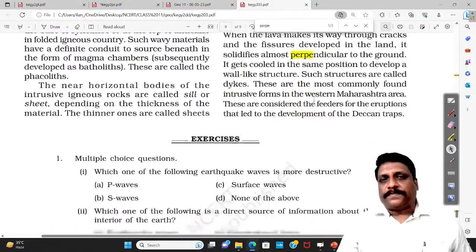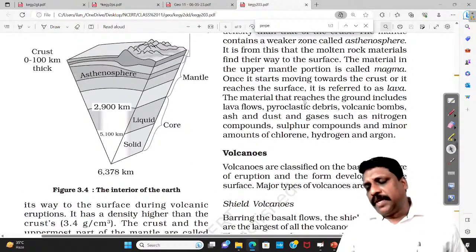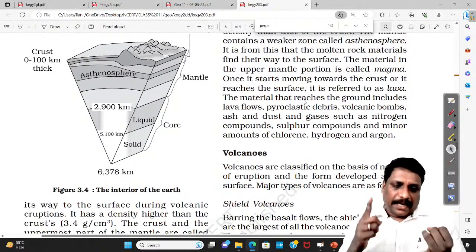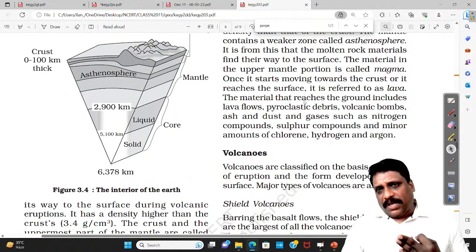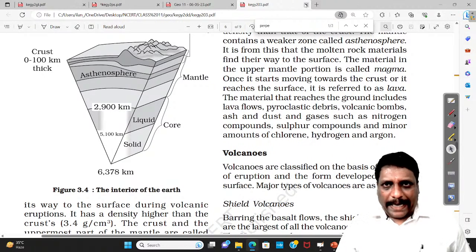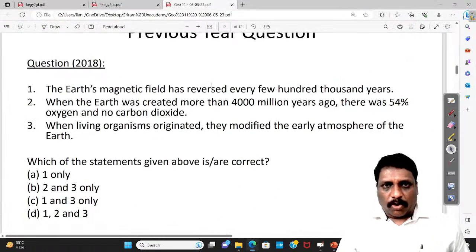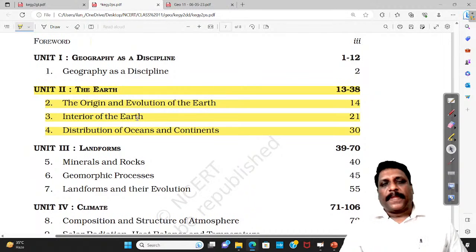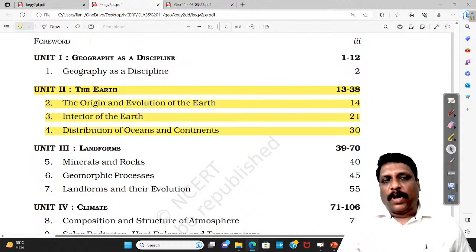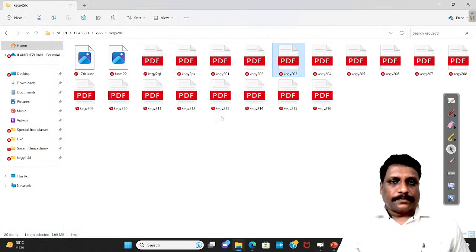So this particular chapter has three very, very important components. What are the three important components? Number one, the internal structure of the earth. Number two, earthquakes. Number three, volcanoes. So I rate this particular topic, the interiors of the earth, as very, very important. Now coming to unit 2, chapter 4, distribution of oceans and continents, where I should concentrate, I'll tell you.